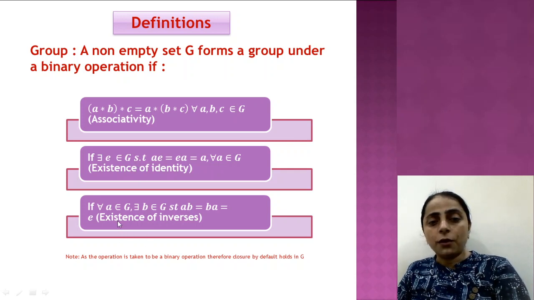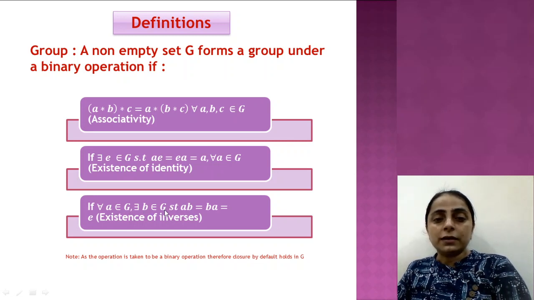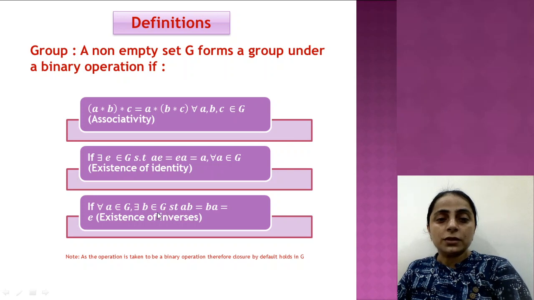And when we talk of the existence of inverses, what we say is, for any element A in G, there must exist an element, which is actually going to be a unique element. Later on we will see results by means of which we prove that this element B, which we talk of as an inverse of A, has to be unique.